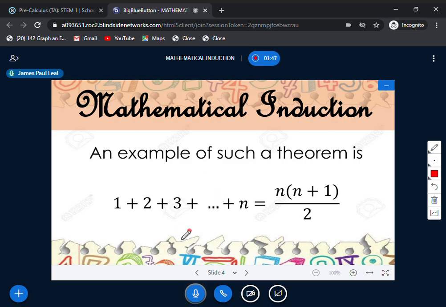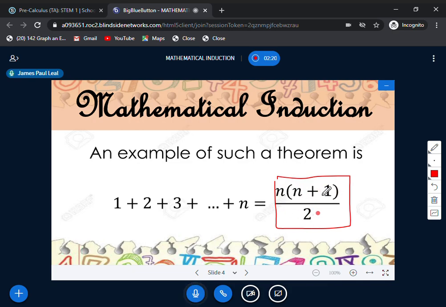We have here an example of such a theorem. If we're going to get the sum of the counting numbers up to n, 1 plus 2 plus 3 up to n, this theorem states that the formula to find that sum is n times the quantity n plus 1, all over 2.